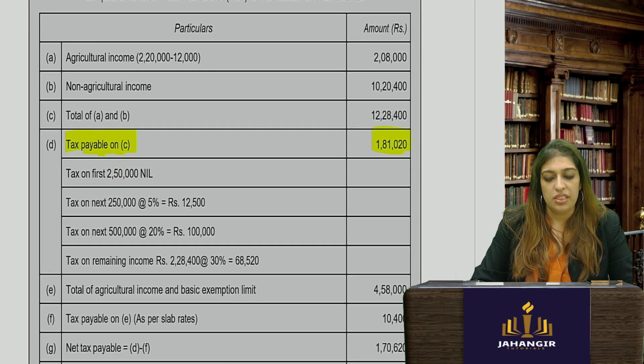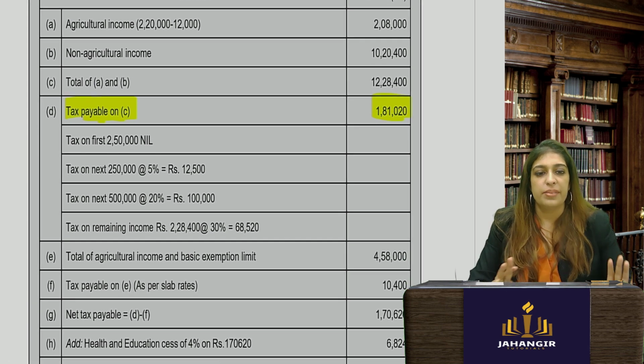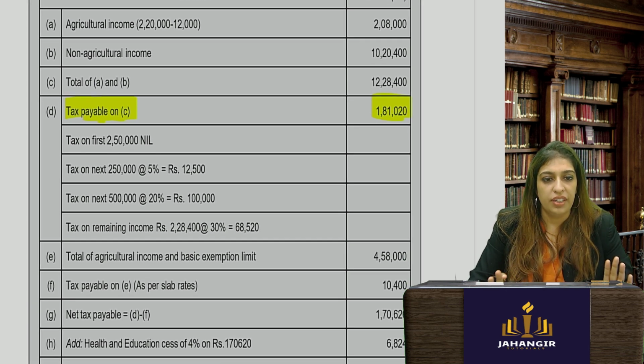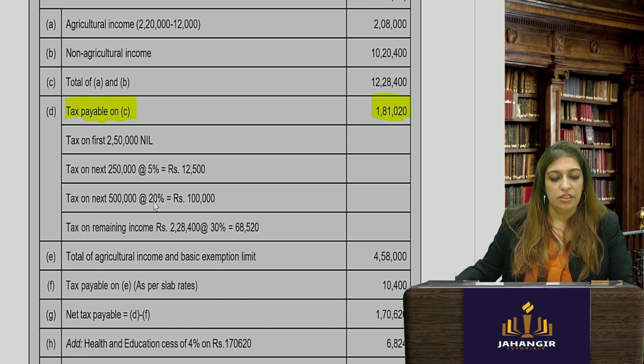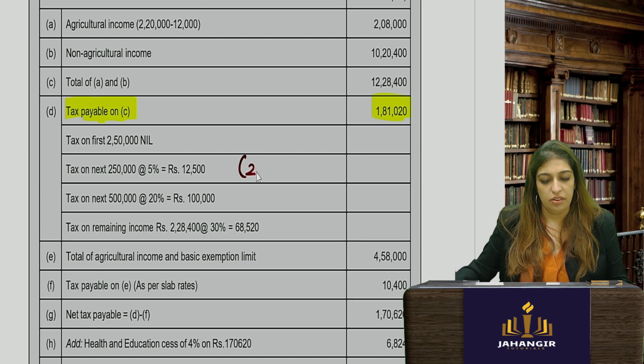Tax payable on C. How will you do it? Same slab rate. First 2,50,000 nothing. Then 2.5 lakh to 5 lakh is 5%. Then 5 lakh to 10 lakh is 20%, I'll just make it easy for you. So the slab is only 2,50,000.